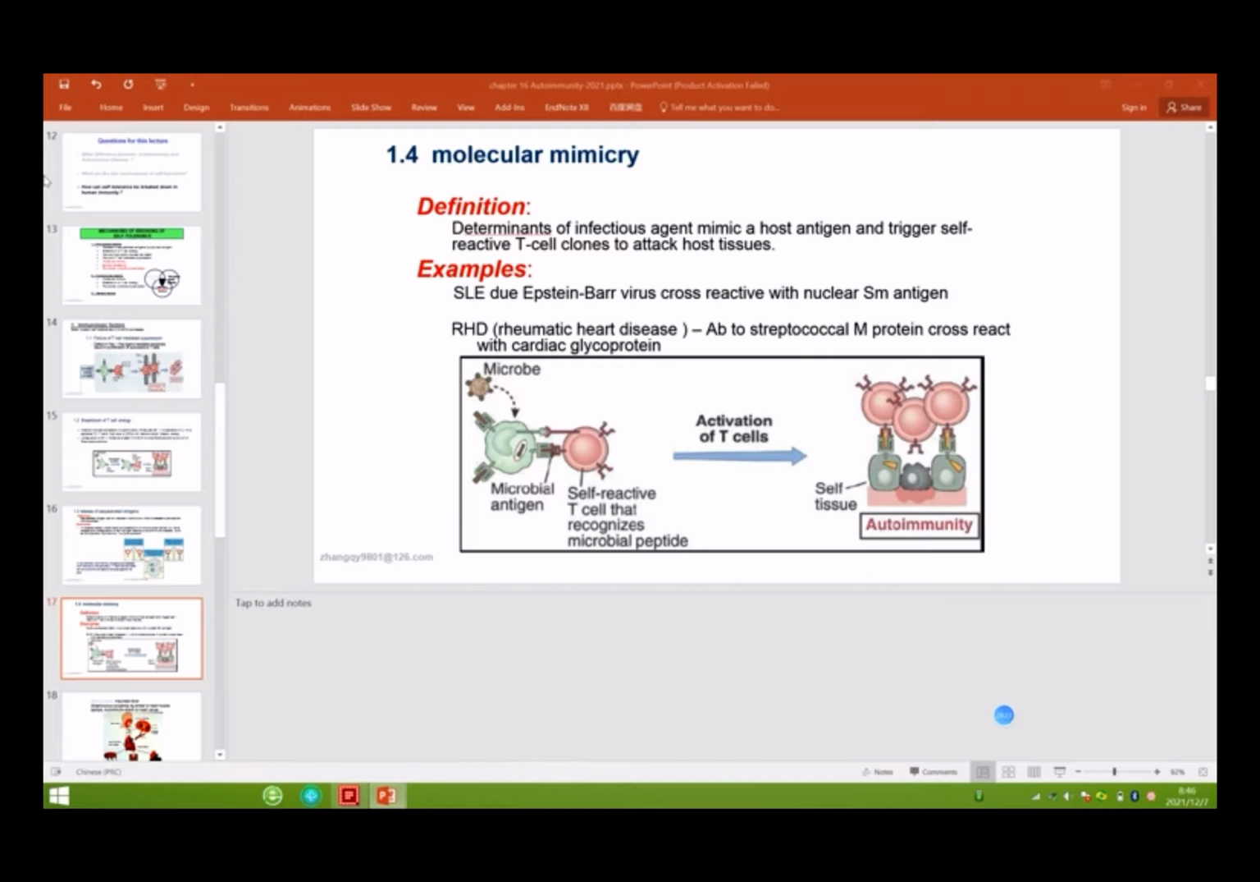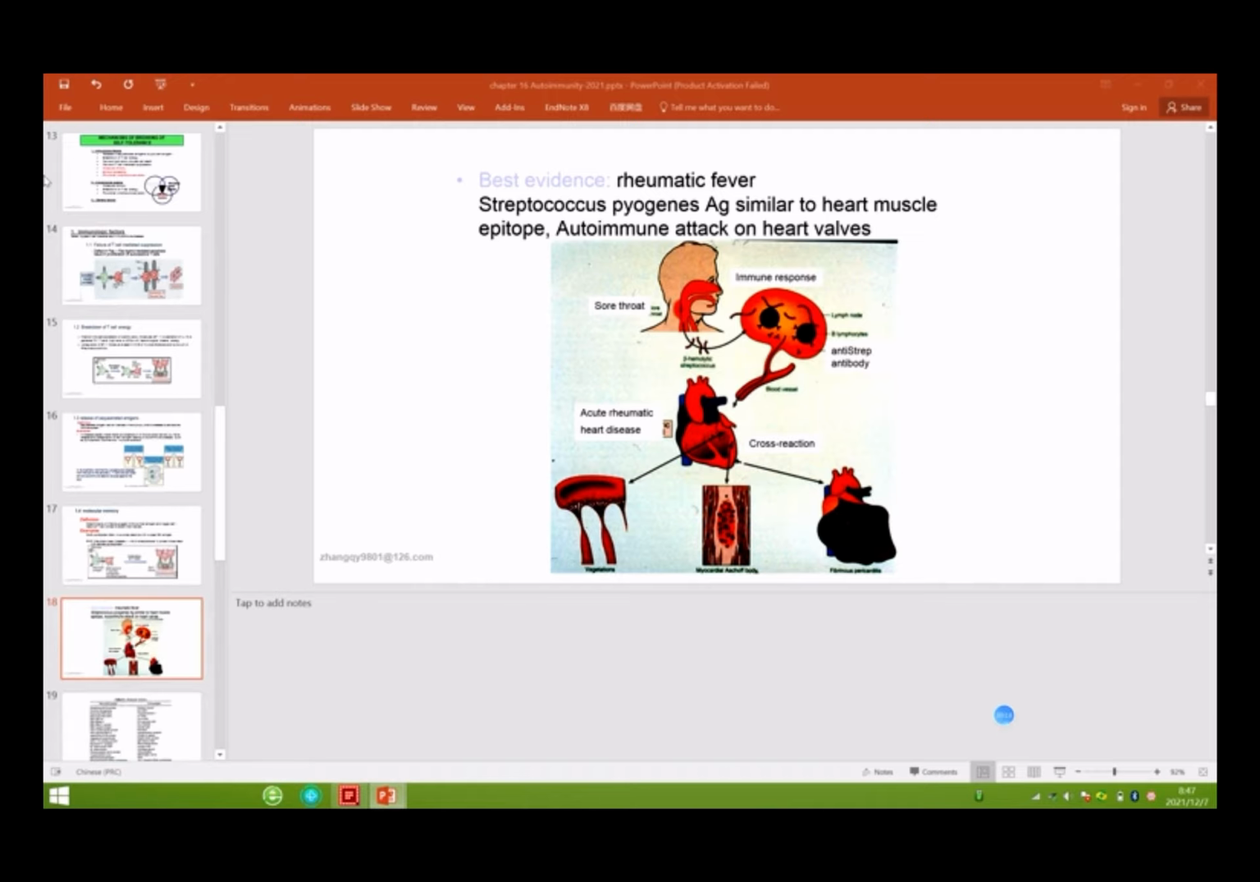Some diseases are like this, such as SLE. In a patient with SLE, maybe the patient was just infected by the EB virus, because the EB virus has an epitope similar to the nuclear Sm antigen. The second is rheumatic heart disease. The antibody recognizes the streptococcal M protein, and this protein is similar to cardiac glycoprotein. So after infection by these bacteria, it will cause heart damage. I think there's a picture here as evidence.